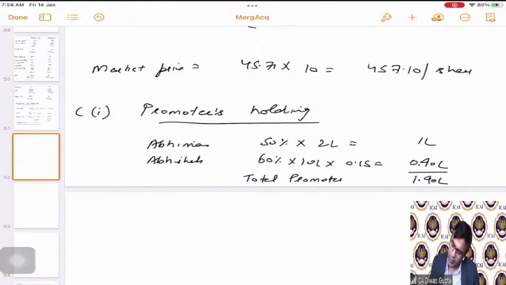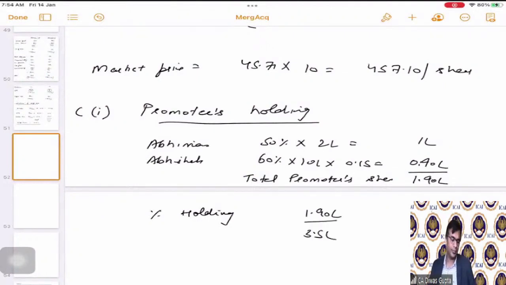Total promoters shares and percentage holding comes out to be 1.90 lakhs divided by 3.5 lakhs, which is actually 54.29%.